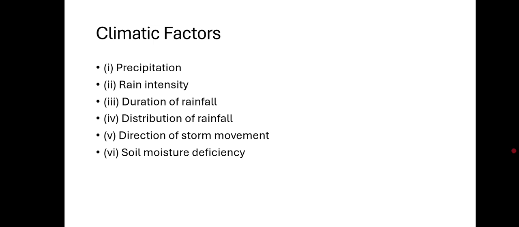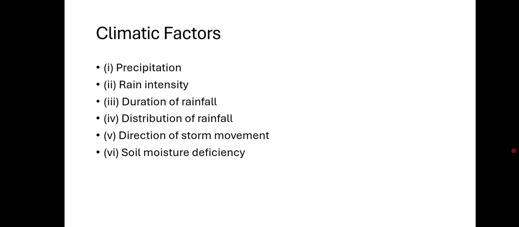The next factor is distribution of rainfall. A greater areal extent of the rainfall over the drainage basin and also the rainfall for the longer duration would produce the greater runoff. If the rainfall occurs at the upstream of the outlet, runoff takes time to reach the outlet and the peak runoff is lower. On the other hand, if the rainfall occurs close to the outlet, runoff is quick and higher because directly it is converted into the runoff.